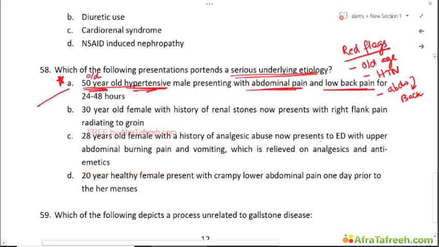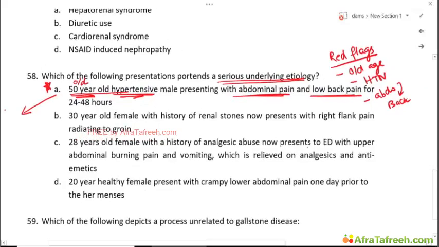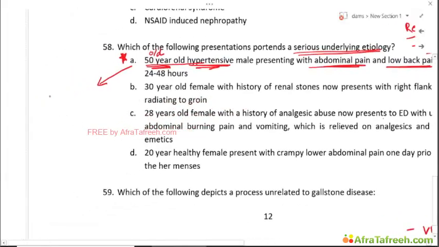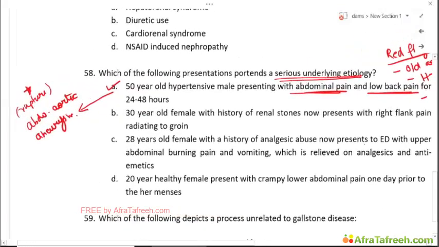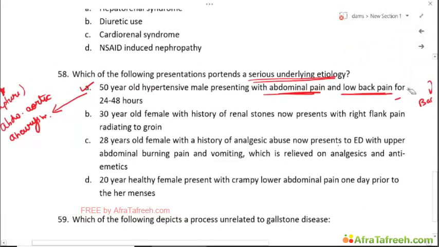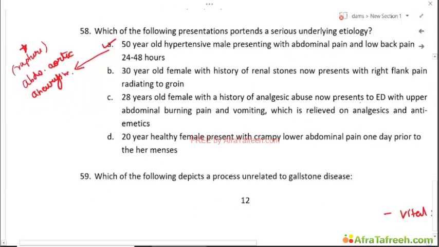Okay, and when this is present, this is a typical presentation of an abdominal aortic aneurysm. And since the patient is acutely symptomatic, a rupture must always be considered. Okay, so this is the answer. This is a serious diagnosis and serious etiology, and expedited treatment should be considered in such a patient. Hence the diagnosis is A.